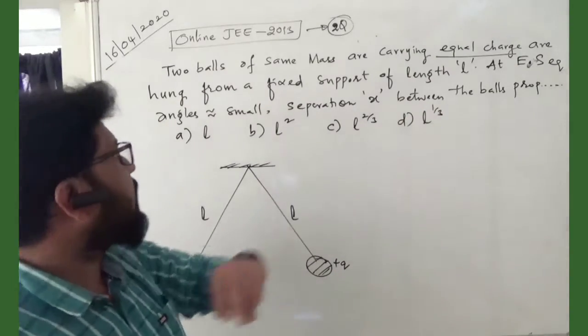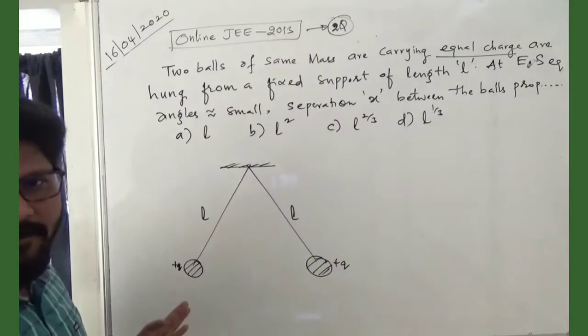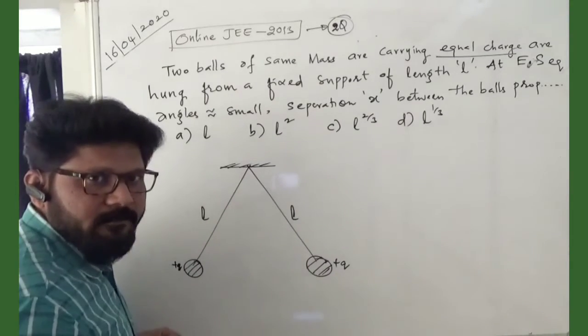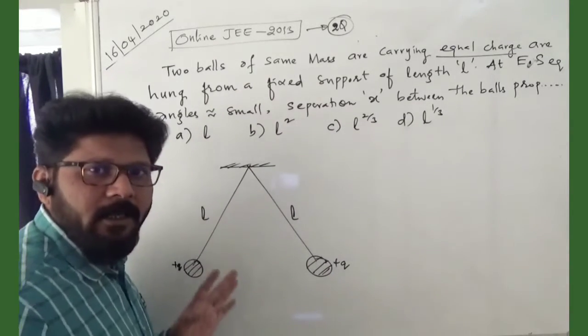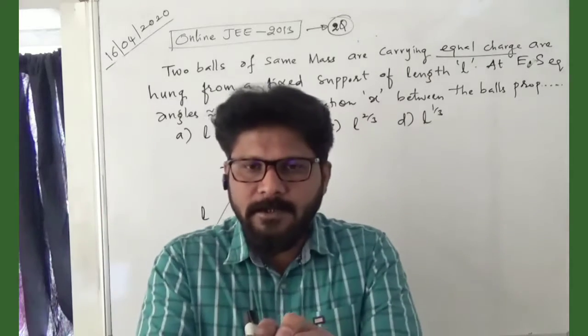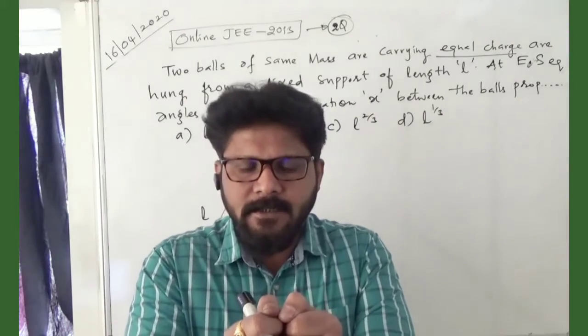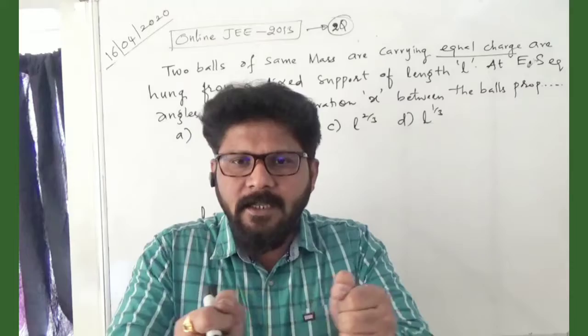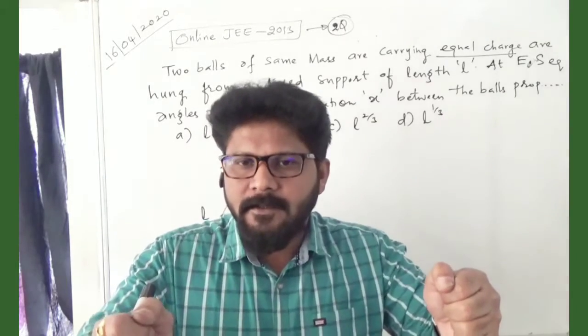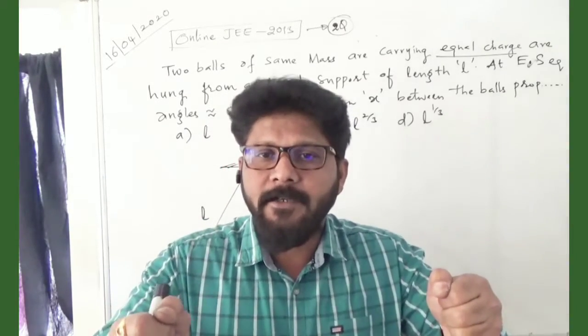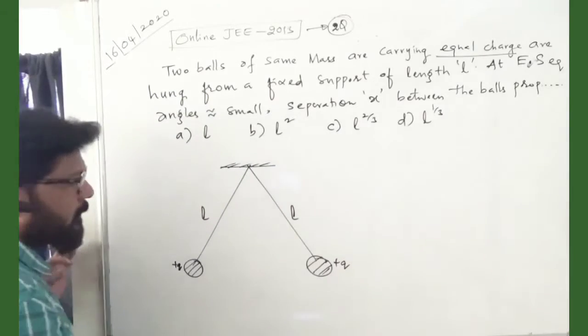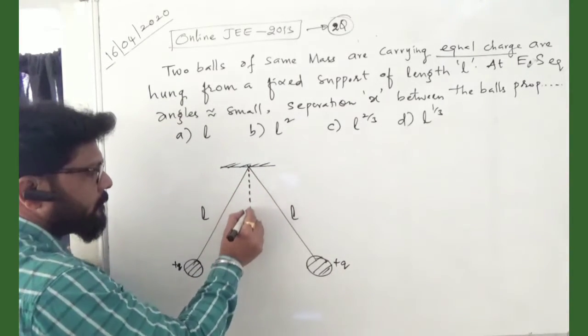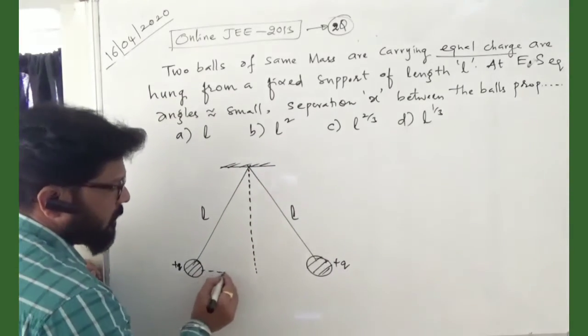At electrostatic equilibrium, the angles are small. Electrostatic equilibrium means they are at this position only. They are not coming nearer or going away. There are two balls attached like this. So whenever positive charges are given, they are repelled like this and they are stable here. They are in electrostatic equilibrium right now. Okay, now at this particular point, let me take from the center.